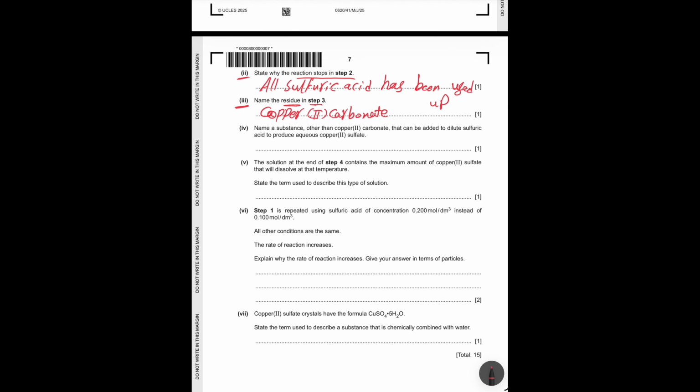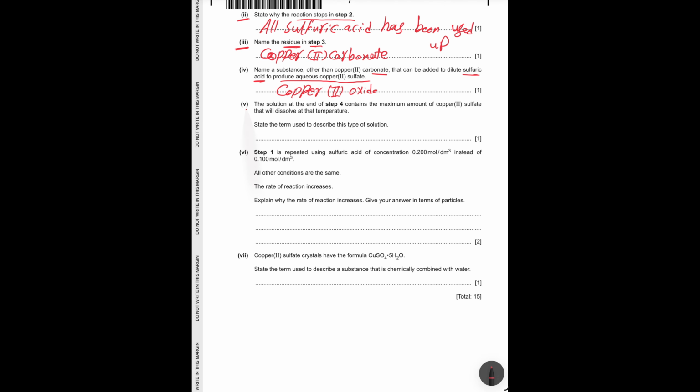Name a substance other than copper carbonate that can be added to dilute sulfuric acid to produce aqueous copper sulfate. You can say copper oxide or copper hydroxide, but you cannot say copper only because it's below hydrogen in the reactivity series. 5.